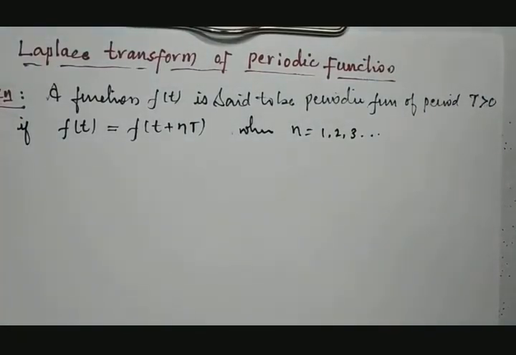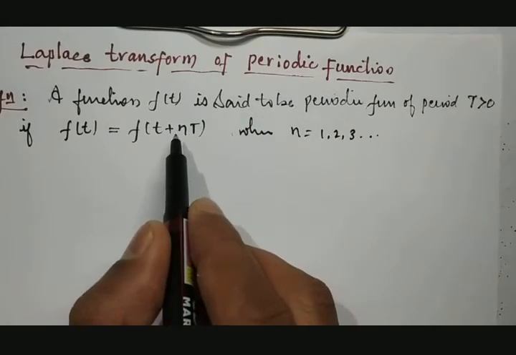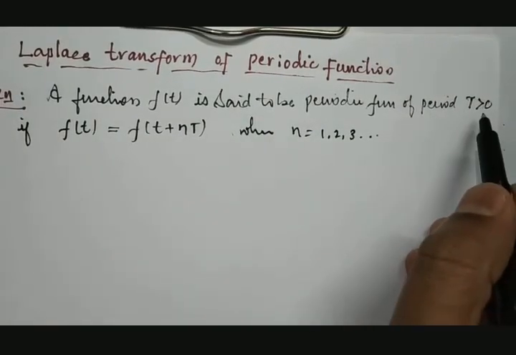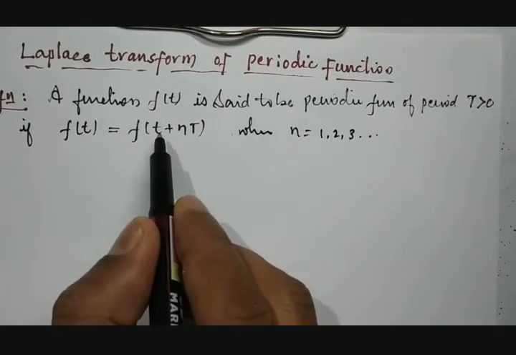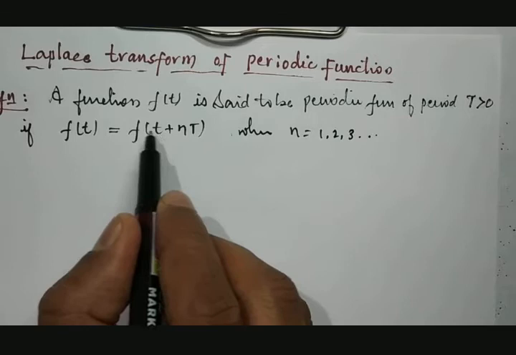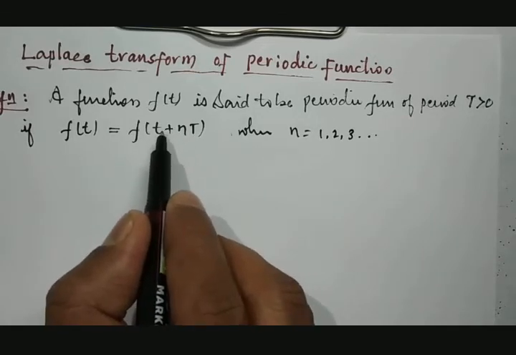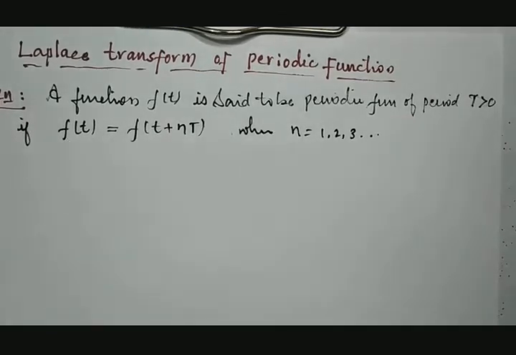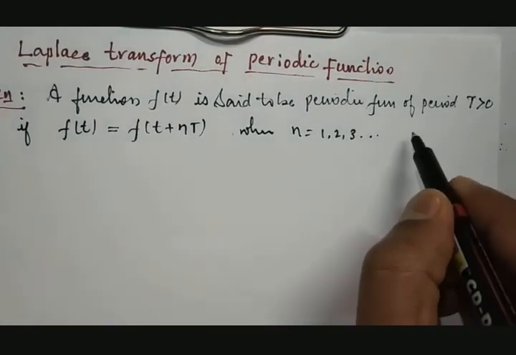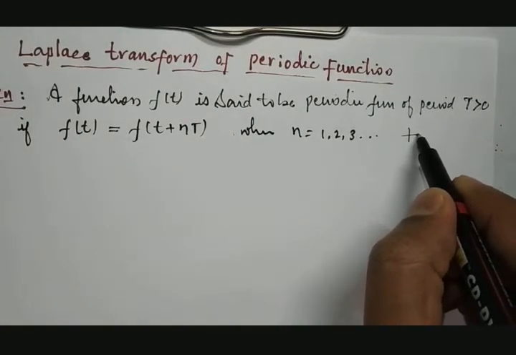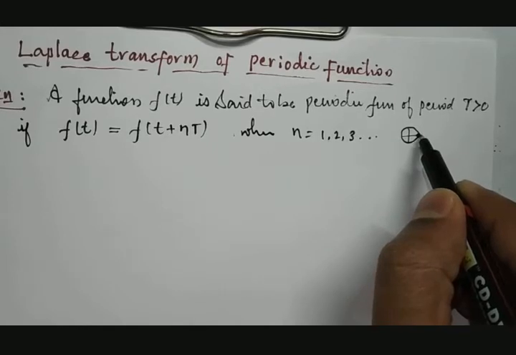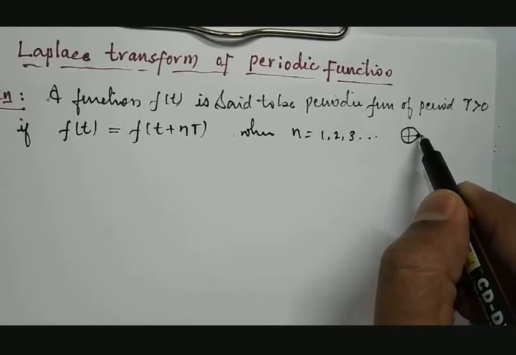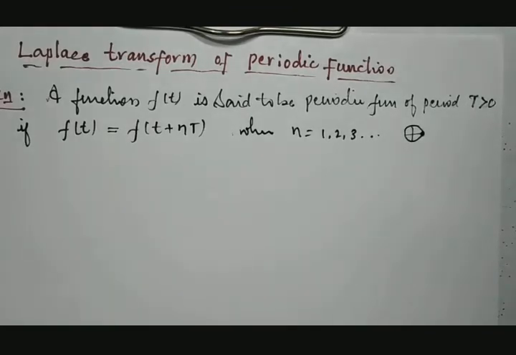When you put n equal to 1, 2, 3, 4 and so on, then if this T, which is greater than 0, meaning the positive period, is added to the basic variable, then the functional value after adding it to the variable will be equal to its basic function. That is called periodic. For example, if something starts from this point, takes one rotation and reaches the same point, then the functional value will remain the same. It completes one circle. So that is called a periodic function.